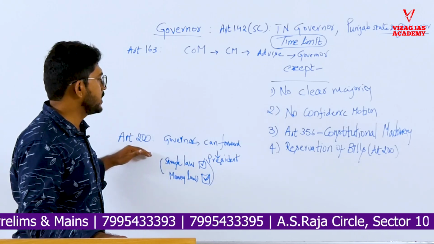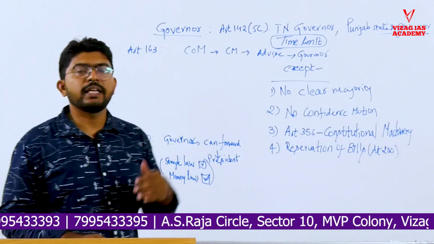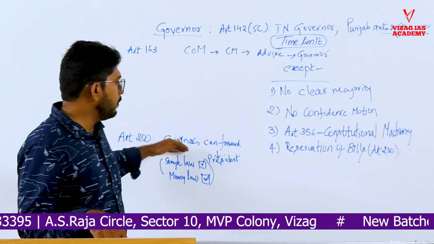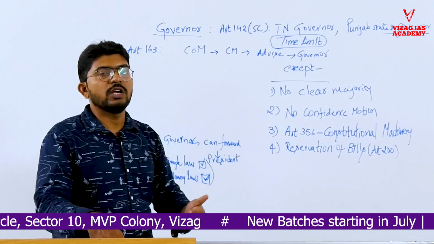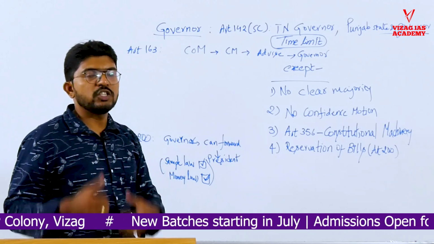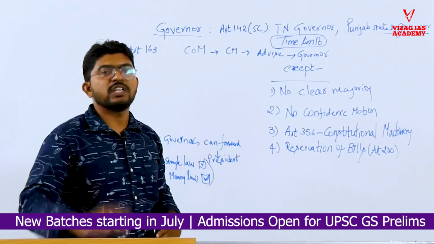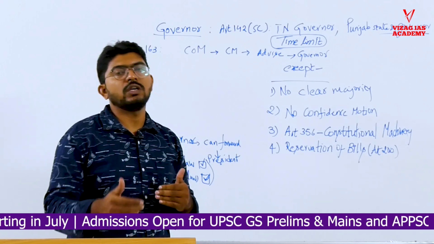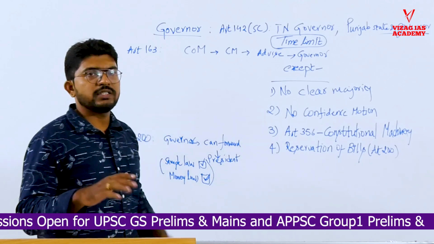Then Article 200 says that whenever a bill is passed by the state legislature, the governor can either give assent, return it, or reject it. Also, he can reserve the bill for the President. Only he can forward the bill for the President's consideration. The President on his or her own, suo motu, cannot take this bill and reserve it for consideration. So Article 200 says that only the governor can forward. The President cannot act on his own for reserving a bill. So the center cannot directly impinge on the state's legislative capacity. That is one of the checks given by the Constitution to maintain center-state relations.